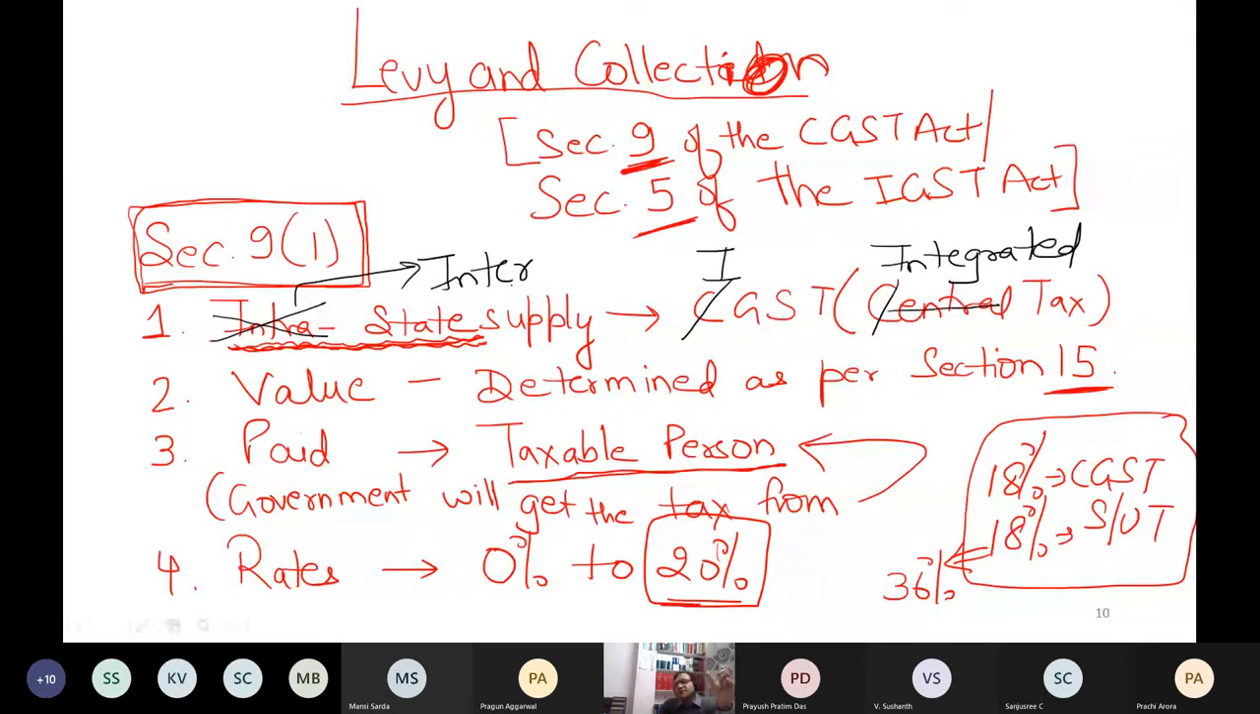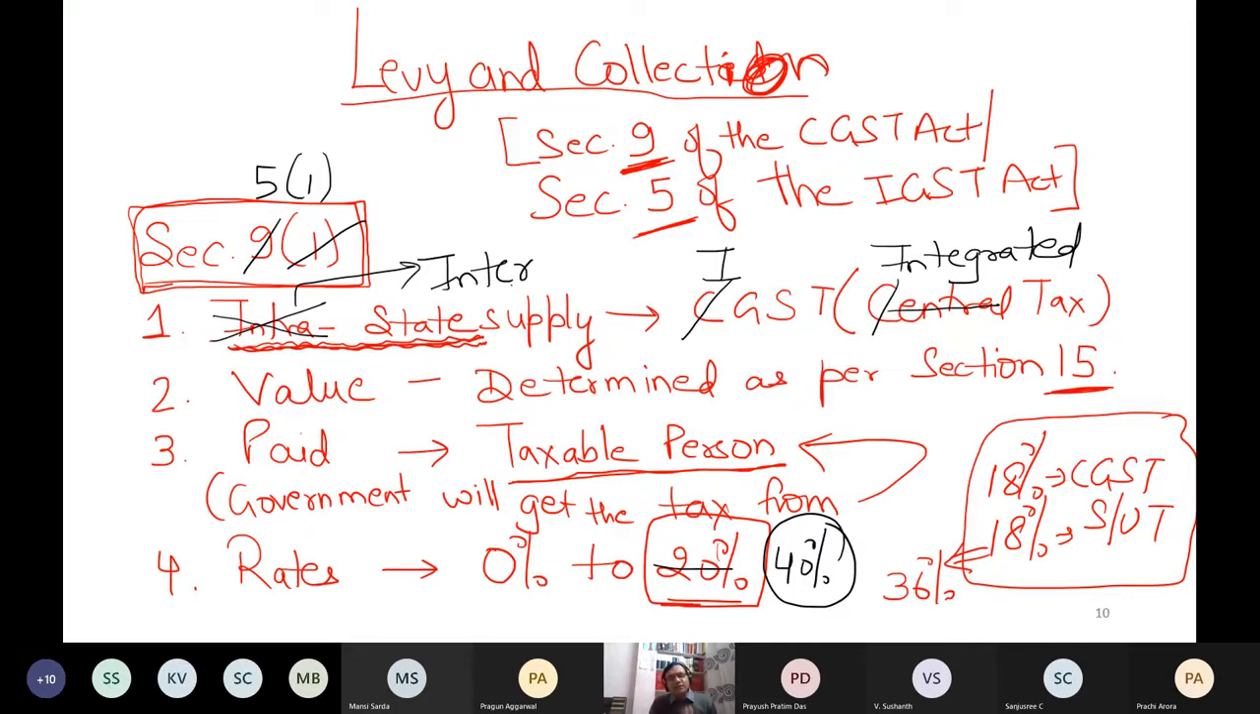That is why CGST is considered as the main act. If you know CGST, you know everything as far as GST is concerned. Value remains same, paid remains same, rate rather than 20 will become maximum 40. That's it. And rather than section 9(1) in CGST, in IGST it becomes 5(1). This is the only change. So there is no difference in CGST and IGST, except in some cases. But in this case, this is the main change.